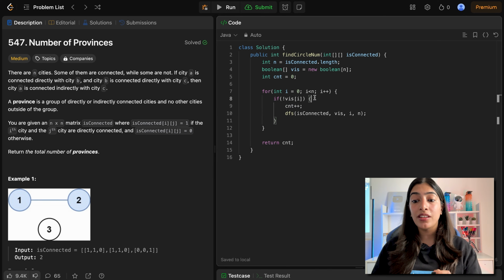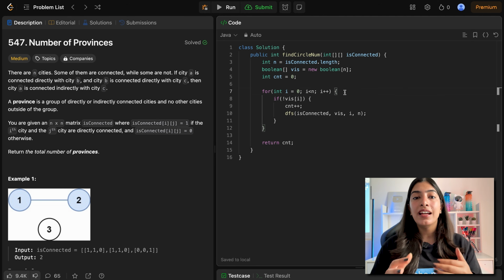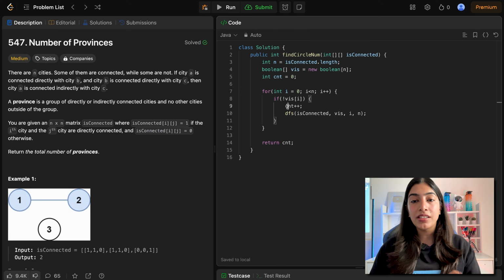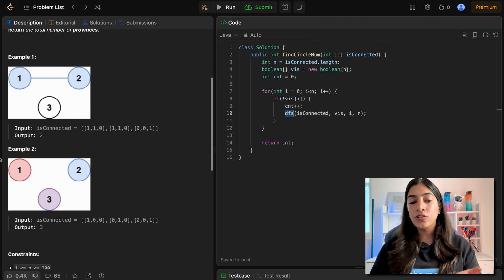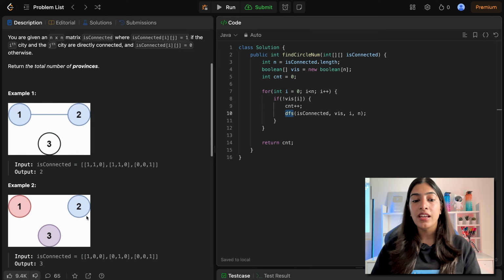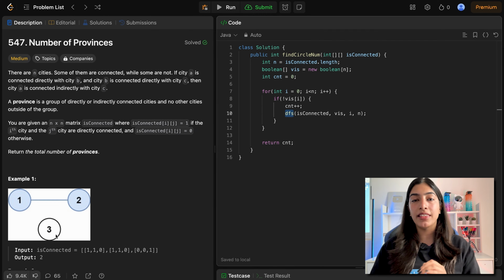Note that it will be inside this if condition and not outside. If you put it outside, essentially your counter will become n only, right? That doesn't make sense. You need to increment the counter every time you are doing DFS on a particular node that has not been visited. So here all the nodes, you will have to do DFS again and again. So here it will be 1, 2 and 3. Here it will be 1 and then 2, like that.